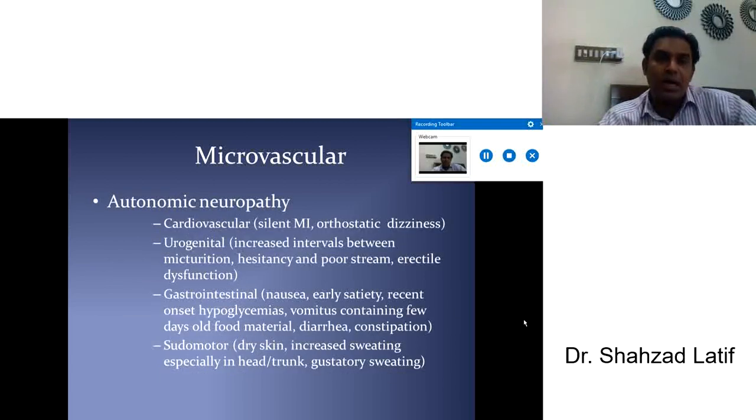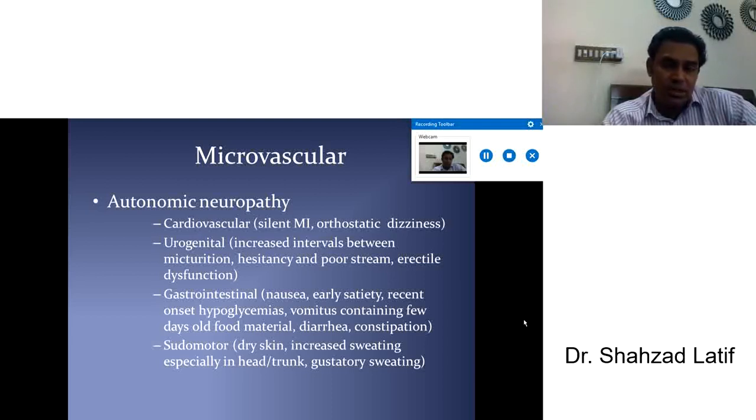Moving to the next, autonomic neuropathy. Is there any cardiovascular involvement? You will check the ECG, you will check for orthostatic dizziness. If there is, then it means there is a complication involving these organs. Urogenital complications: increased interval between micturition, hesitancy, poor stream, erectile dysfunction are most likely complications of diabetes with autonomic neuropathy.